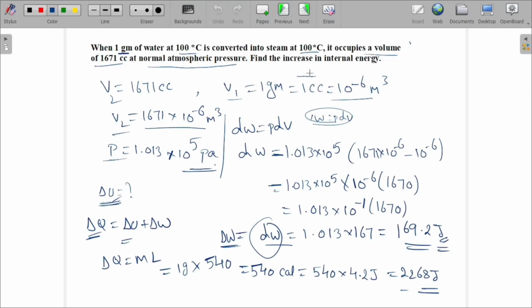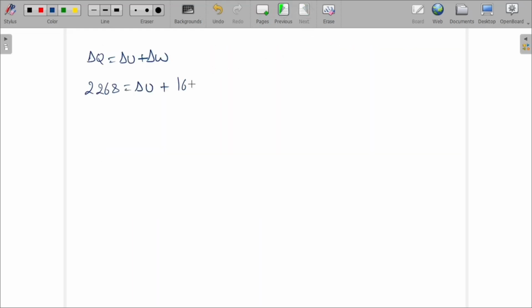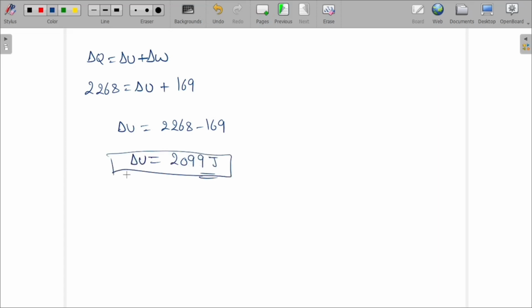Okay, so delta U equal to 2268 minus 169. How much is 2268 minus 169? It is 2099 joules. Okay, so this is the change or increase in internal energy of the system.